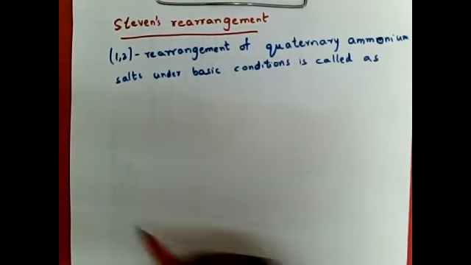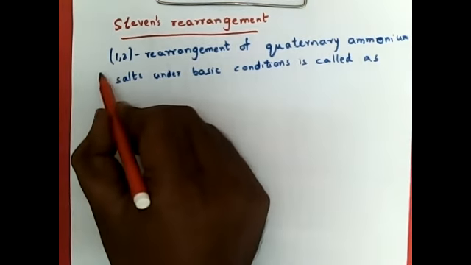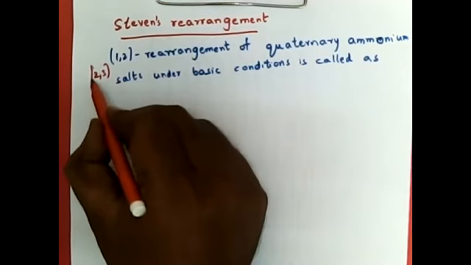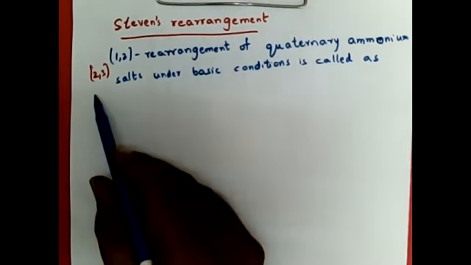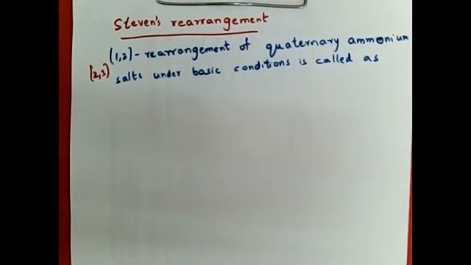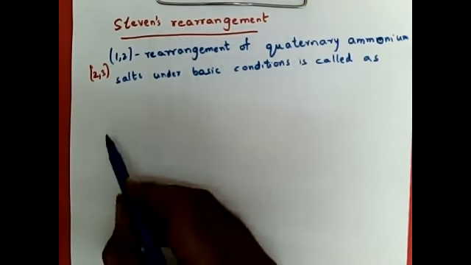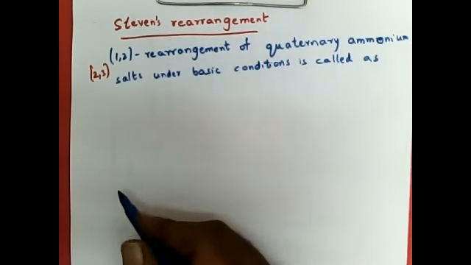Not only 1,2 rearrangement, 2,3 rearrangement is also called Stevens rearrangement. 2,3 rearrangement reactions were discussed during pericyclic reactions. So here I will discuss only 1,2 rearrangement reactions.